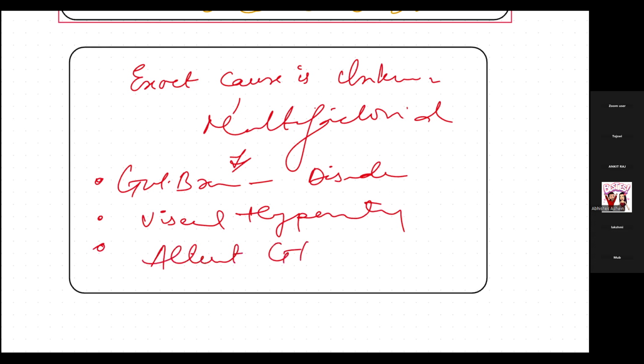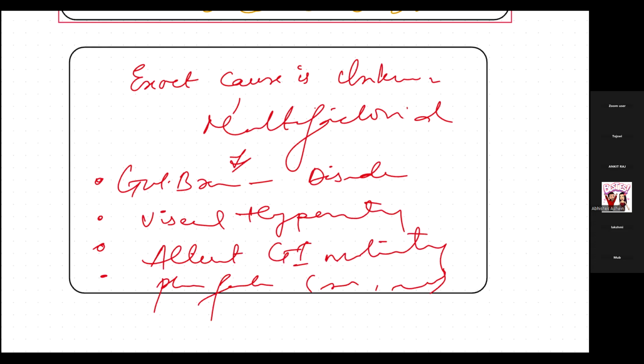What is it? We will discuss, don't worry. Then any psychological factor such as stress, anxiety, depression, isn't it? So these are the factors which can cause irritable bowel syndrome. They say either one of it or multiple of it. Why? Because the exact cause is unknown.